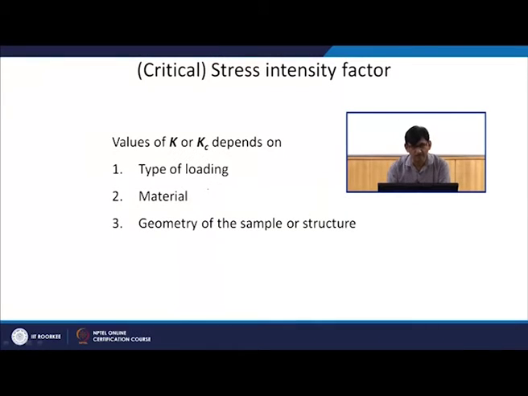So your value of K or Kc will depend on the type of loading, what type of loading I am giving, the material, since for each material I can find out the critical intensity factor, and the geometry of the sample or structure, that is, what the geometry of the structure is. We will look into the details of all these three parameters.